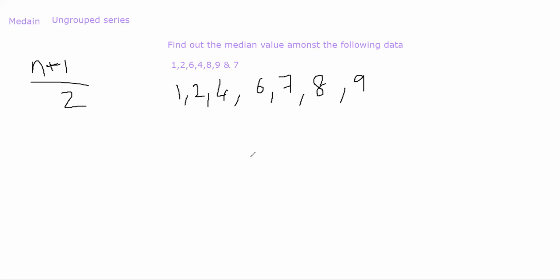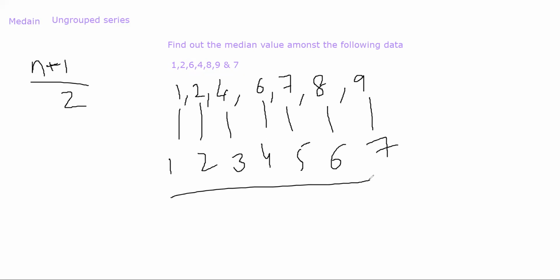Now how many total number of terms are there? I have first term, second term, third term, fourth term, fifth term, sixth term, and seventh term. This is an odd series. The total number in that series is 7. That will be your n. The total number in any series will be your n.